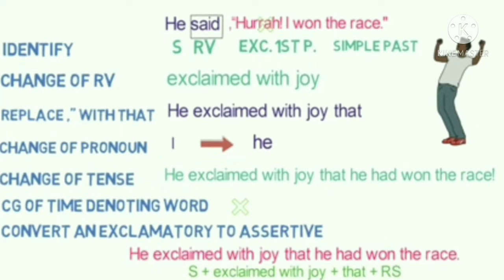Now students, these are the 7 steps, and in further examples I'll be only using the structure to explain to you, not step by step, that is the 7 steps, only the structure. Children, if you find a problem, then you can move step by step according to the 7 steps. Now, the next example: the teacher said to the student, "Bravo, you secured first grade in the examination."